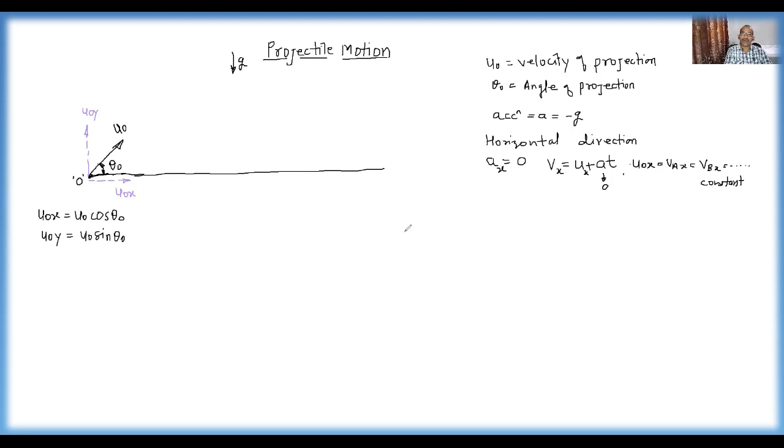Other equation, if we try V square equal to U square plus 2AS. Now again the acceleration part becomes 0. That means V square equal to U square. That means, again, the horizontal component remains constant.